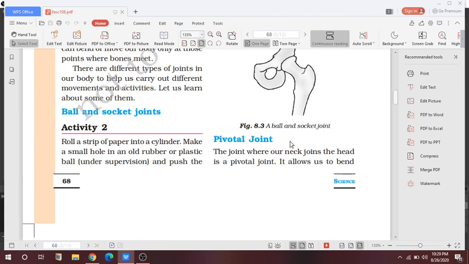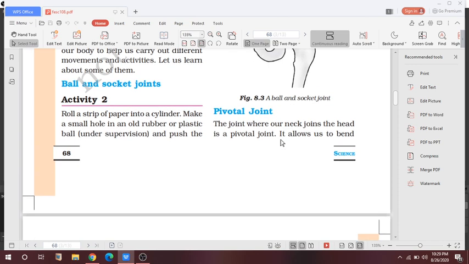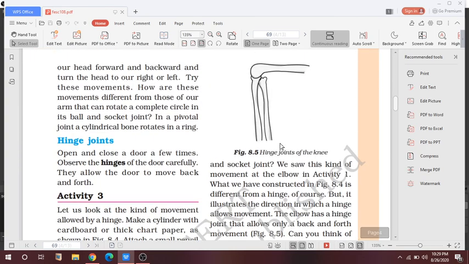Next is pivotal joints. What are pivotal joints? Pivotal joints are the joints where a cylindrical bone rotates in a ring, and it joins the neck to the head.